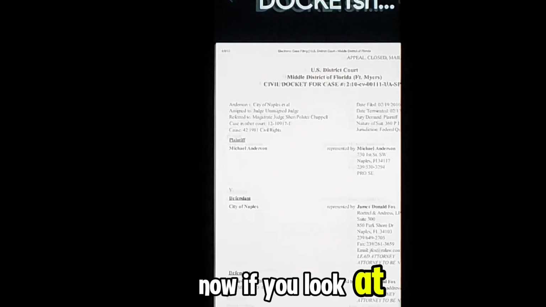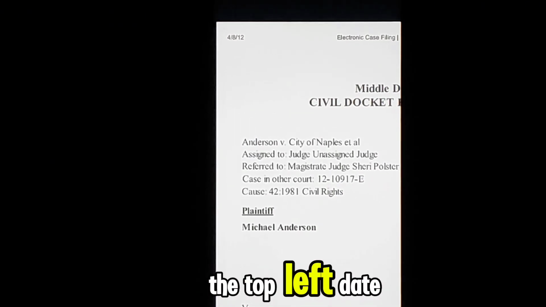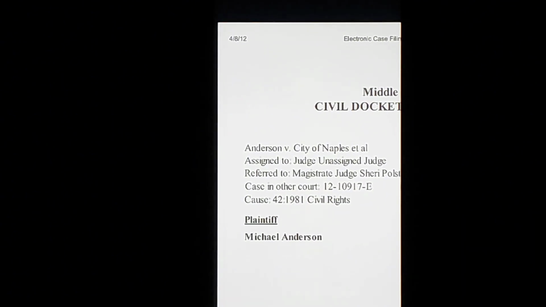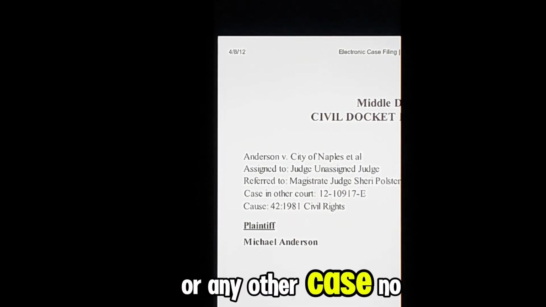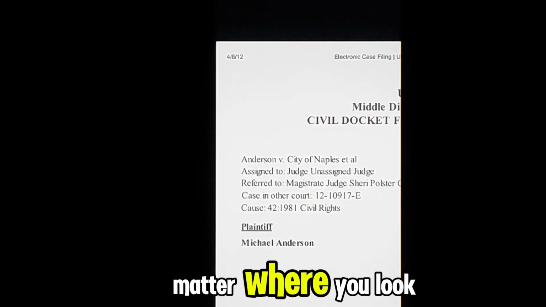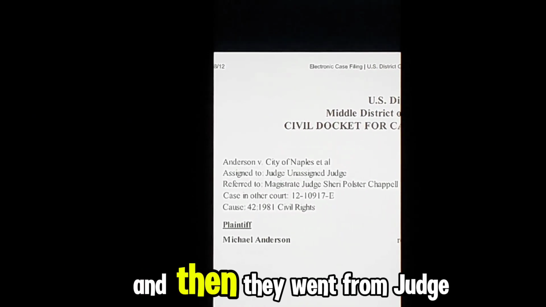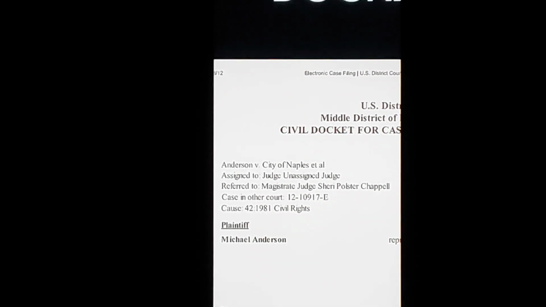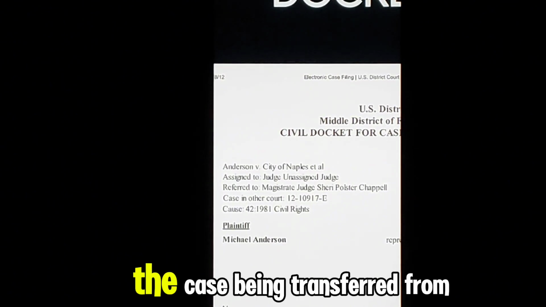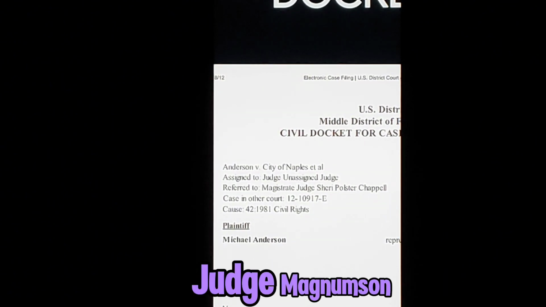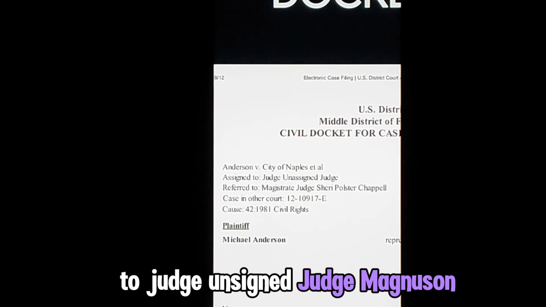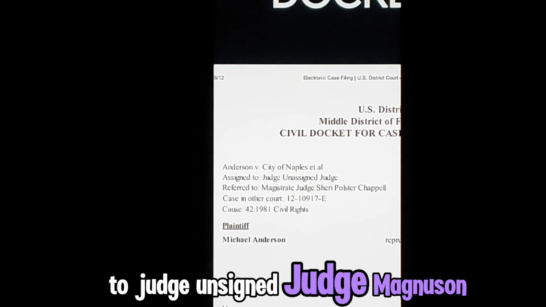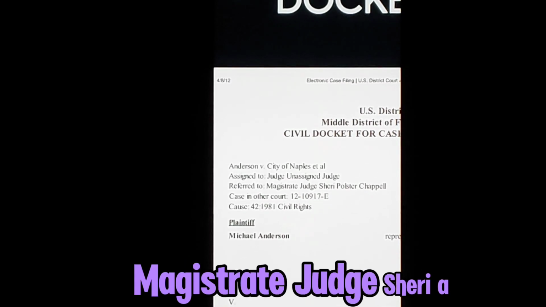Now, if you look at the top left, date, you won't find that on any other case, no matter where you look. And then they went from the case being transferred from Judge Magnuson to unassigned judge, magistrate judge Sherri Polster.